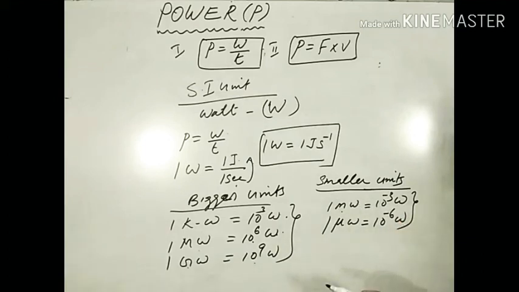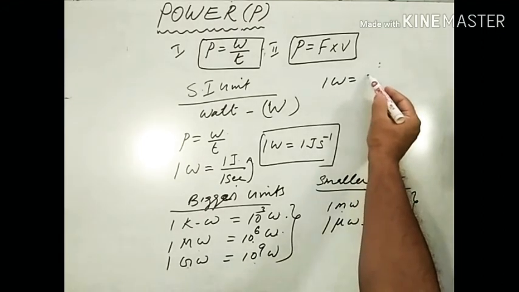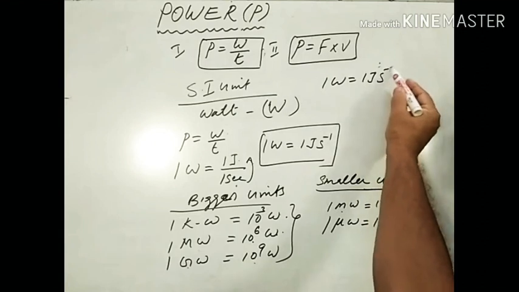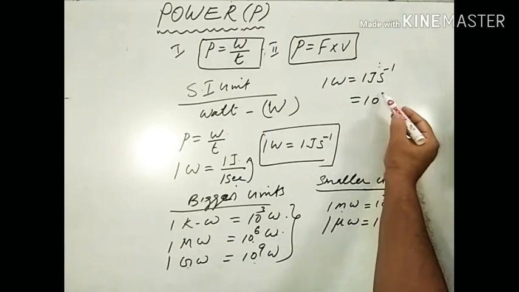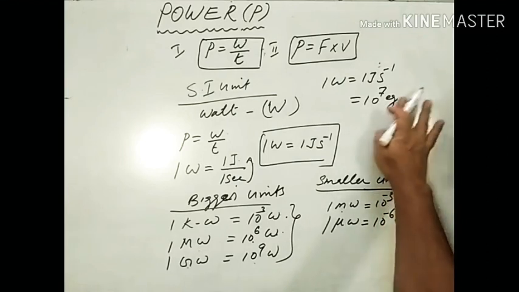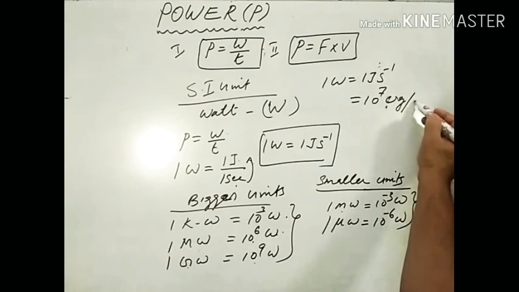Then what is the relationship between SI unit and CGS unit of power? So remember, the SI unit, 1 watt is equal to 1 joule per second, and that is equal to 10 to the power 7 erg per second.